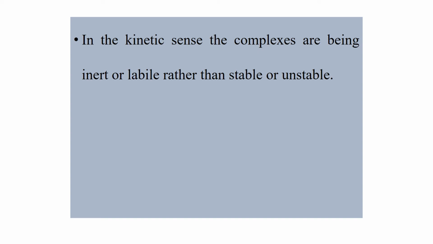When the rate of substitution of ligands is high, the complex is said to be labile. On the other hand, when the rate of ligand exchange is slow, the ligands are exchanged with difficulty and the complex is said to be inert.